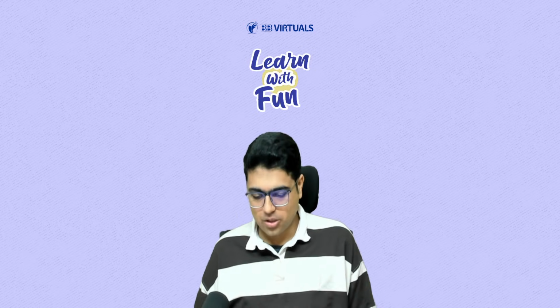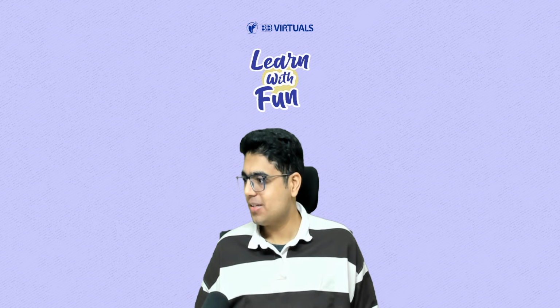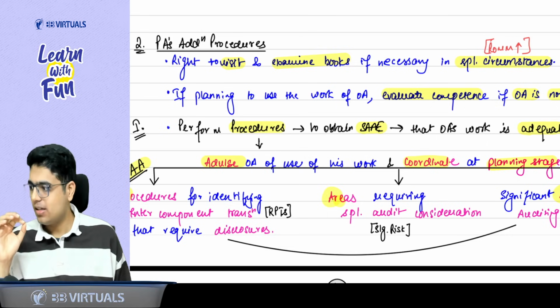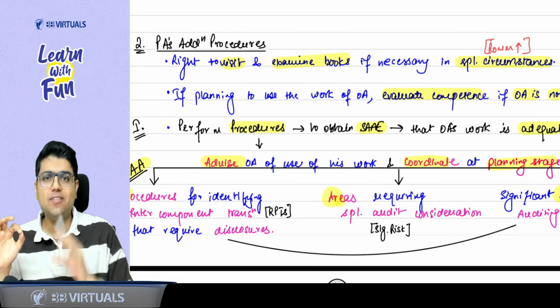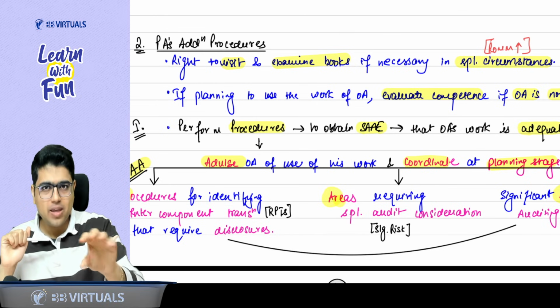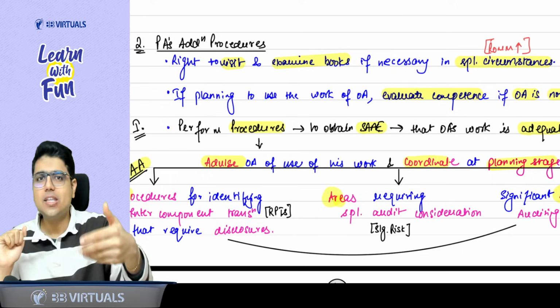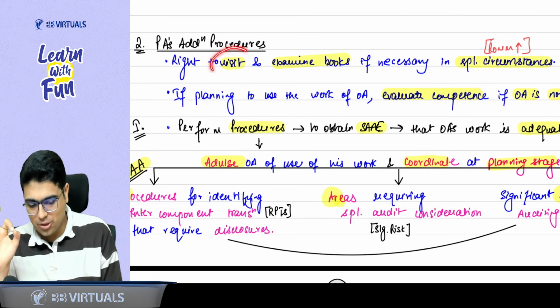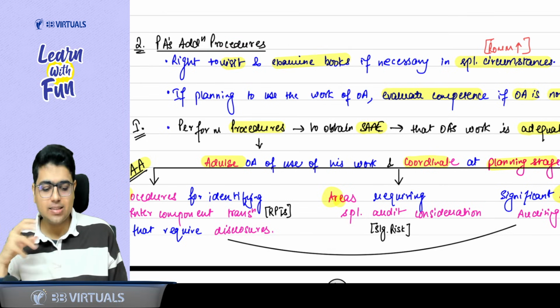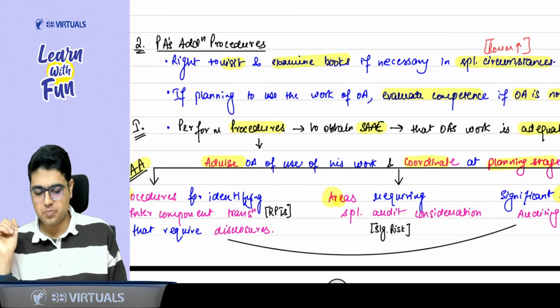So quickly come to your notes. Let's discuss these procedures. First of all, as a principal auditor, I have the right to visit the subsidiary, and after visiting, I can examine their books and accounts. So first thing is right to visit. Examine the books if it is necessary in special circumstances, like when risk of material misstatement is high.